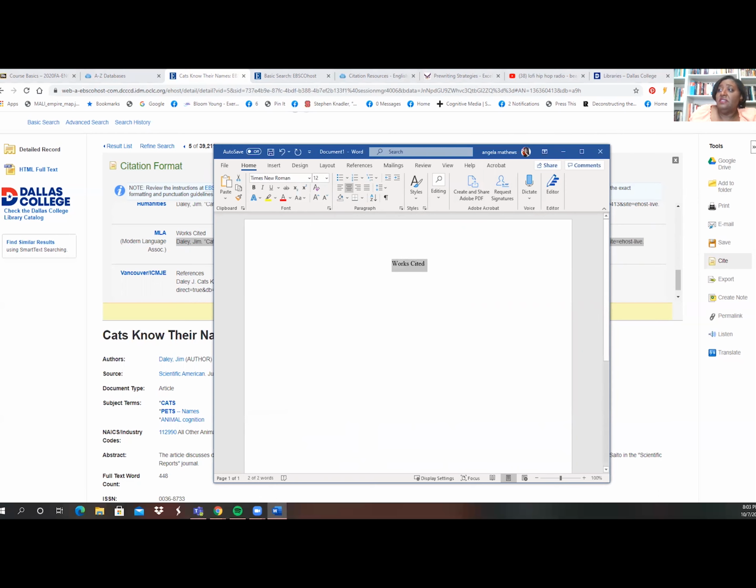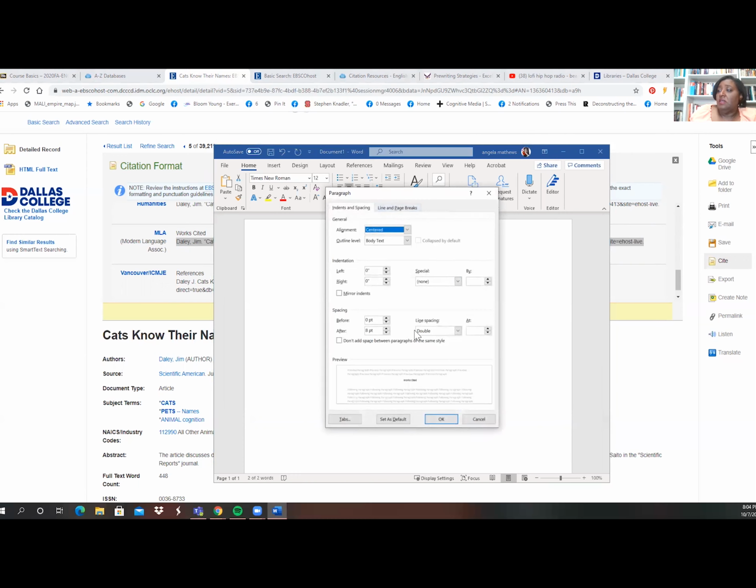I also need this entire document to be double spaced, so I'm going to click on 2. And then I'm going to click on this little paragraph button here, because there's a weird thing it does. It always adds 8 points after the line. So we don't want it to do that. We're going to switch that to 0.